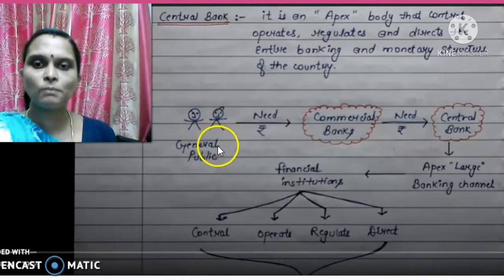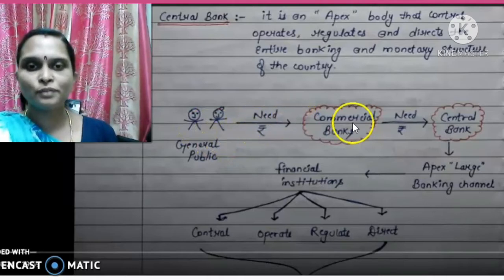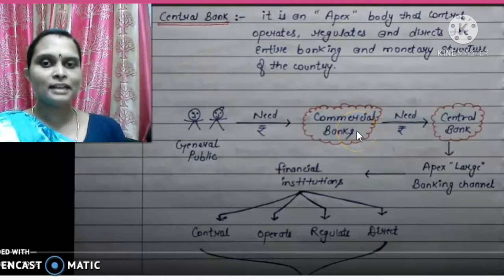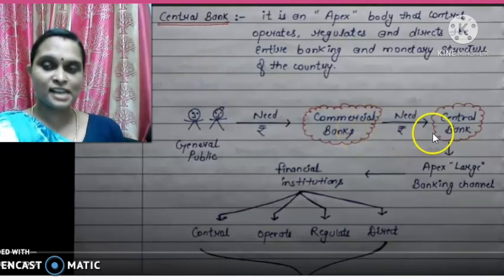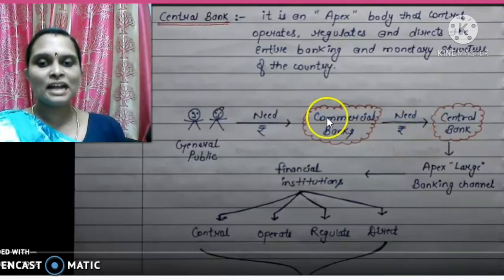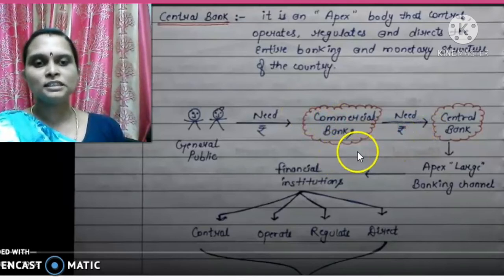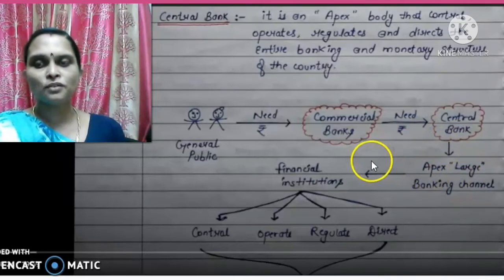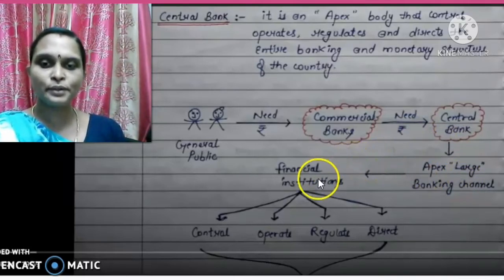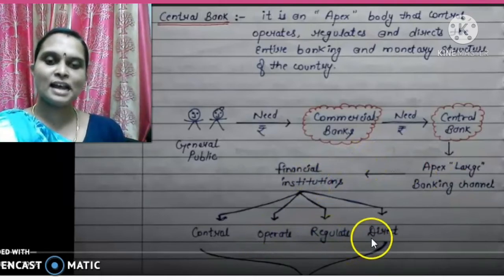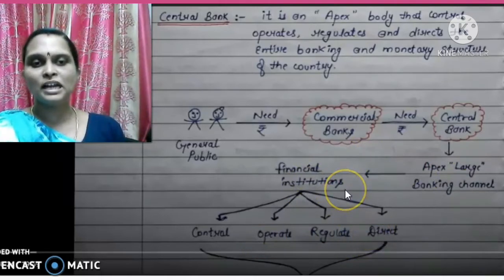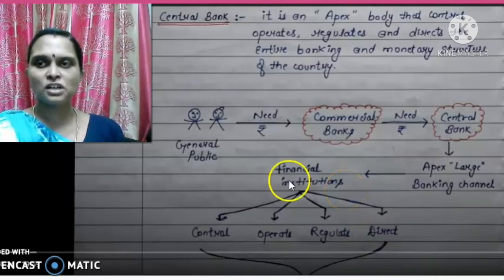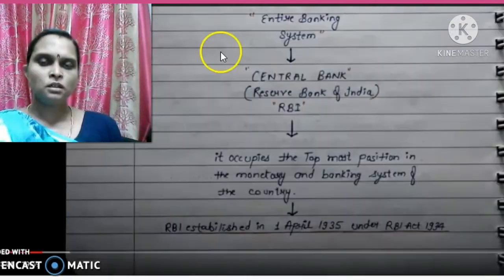That's the general public, which needs money from the commercial bank, and then commercial banks take funds from whom? The central bank, an important financial institution which controls, operates, regulates and directs the other financial institutions and the monetary structure of a country.